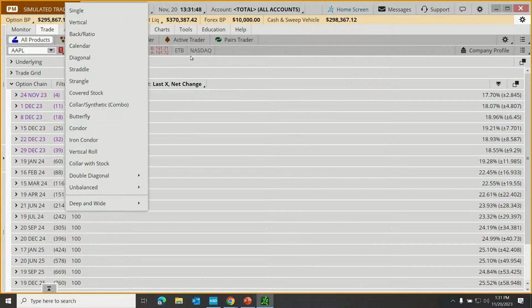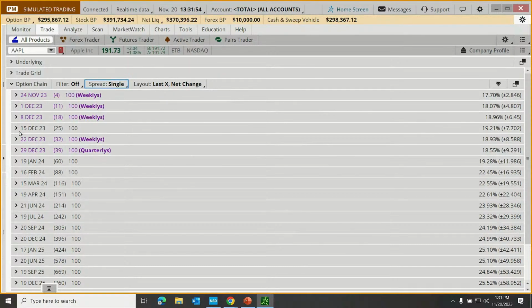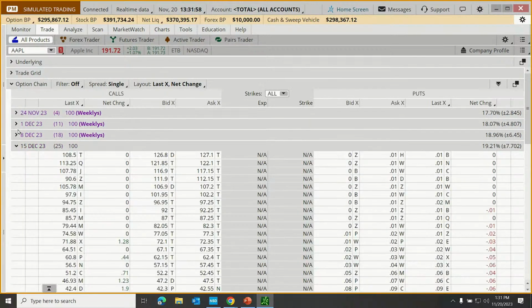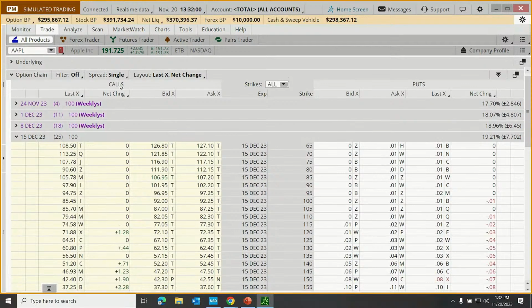We can also check if we have a specific strategy in mind. We can change the spread, meaning, let me open up one of these expiration dates. If I open that up, this is going to show us the calls on the left. It shows us the puts on the right. We have our strike prices down the center, and then we have 4 default columns. We have the bid and the ask, and then by default, the last price for each contract and the net change in the value of that contract.